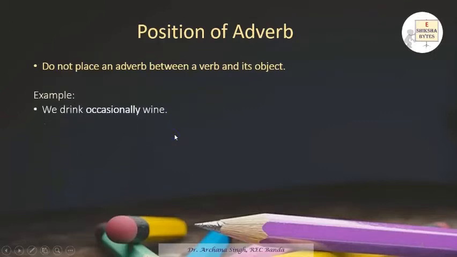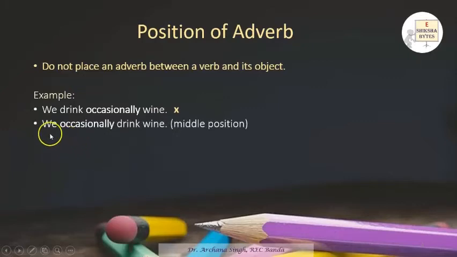Example, if I say we drink occasionally wine. Drink is the verb, wine is the object. So in this sentence, occasionally is an adverb and it is taking a position between a verb and the object wine. So it is an incorrect sentence.